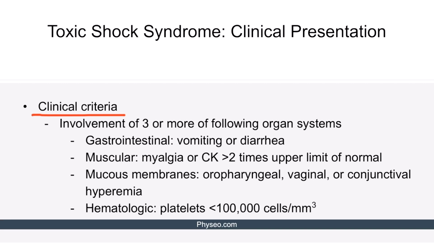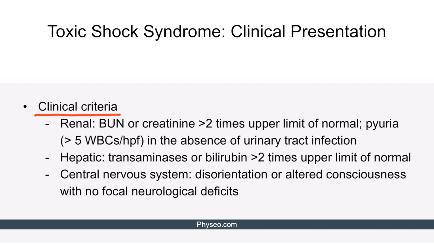Gastrointestinal symptoms include vomiting and diarrhea. Muscular signs and symptoms include myalgia or serum creatine kinase elevated to more than 2 times the upper limit of normal. Mucous membrane involvement is typically seen as oropharyngeal, vaginal, or conjunctival hyperemia. Hematologic manifestations of toxic shock syndrome include the platelet count less than 100,000. Additionally, acute renal failure in the context of the toxic shock syndrome is suggested by elevation of blood urea nitrogen and creatinine to more than 2 times the upper limit of normal.